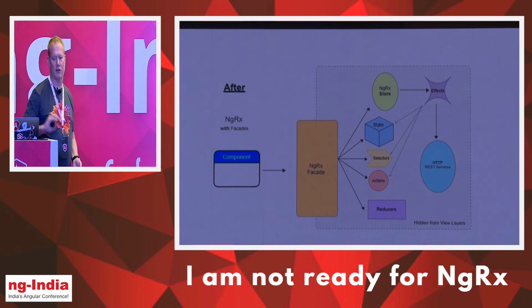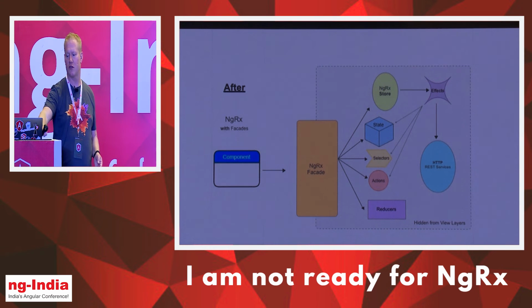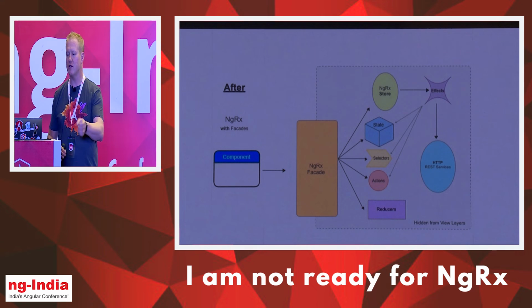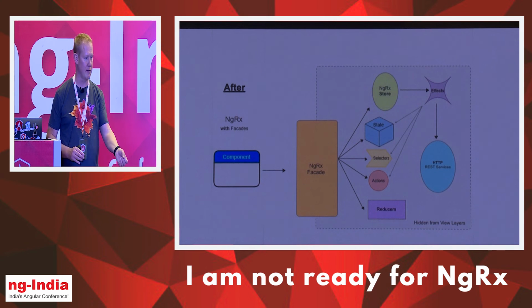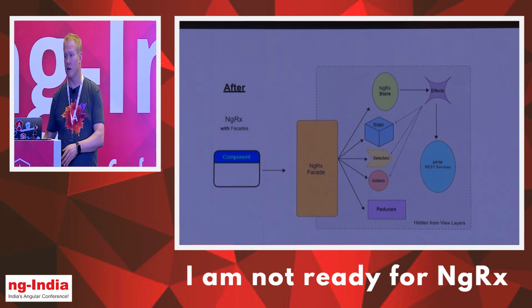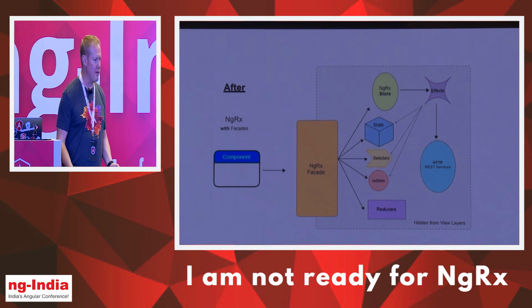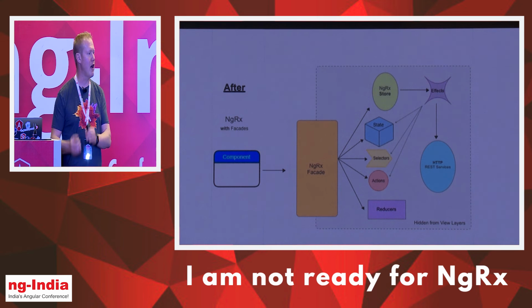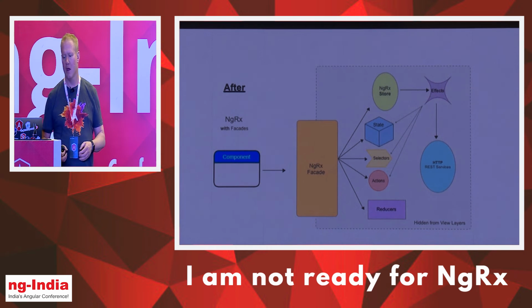Here's our same user service that we were using before, where users was set to a behavior subject. We're now setting it equal to the store select. So this is the actual selector, and we're going to point it towards that. It's doing the exact same thing as the behavior subject for us in terms of how the component views it.